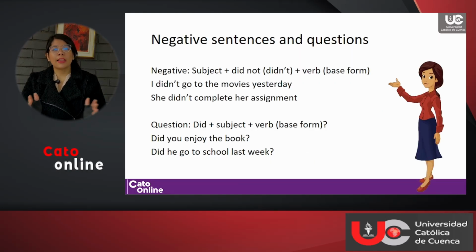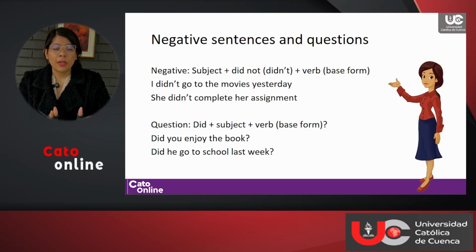Now, how do we make negative sentences and questions with the past simple? For making negative sentences, you're going to have the subject plus did not. Remember that you can use the contraction didn't plus the verb in the base form. For example, I didn't go to the movies yesterday. She didn't complete her assignment.